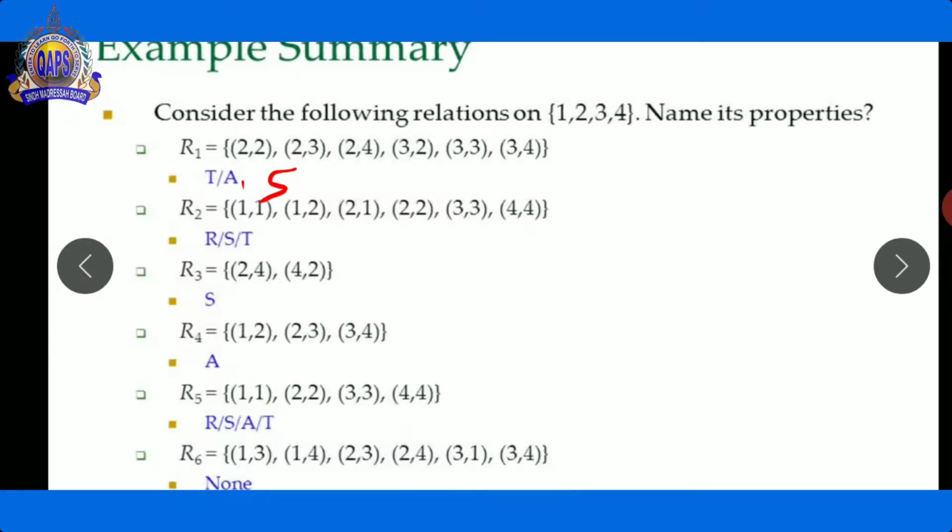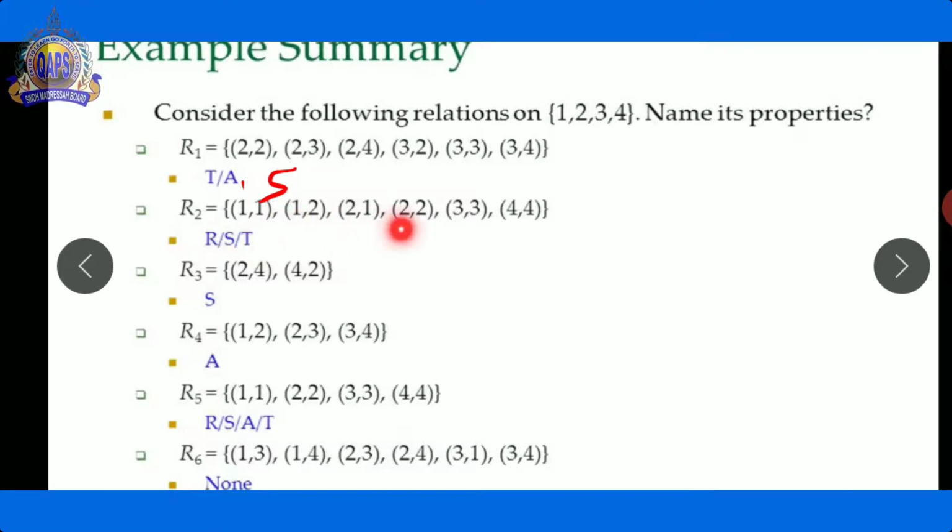So this relation has a reflexive property first, and this 1, 2 and 2, 1 ordered pair also represents the symmetric property, and the last one is the transitive property.